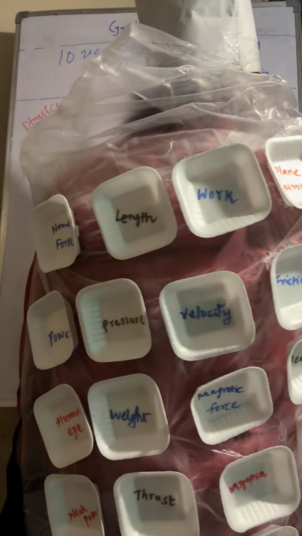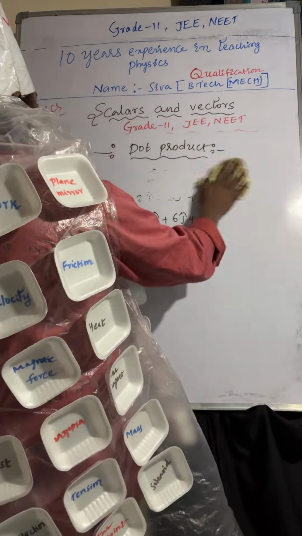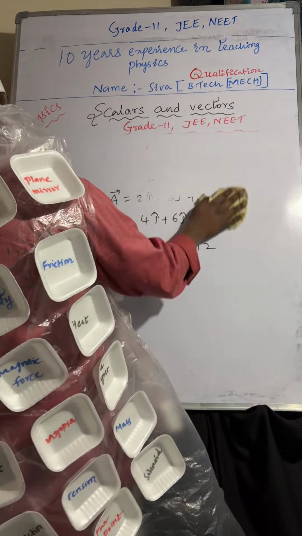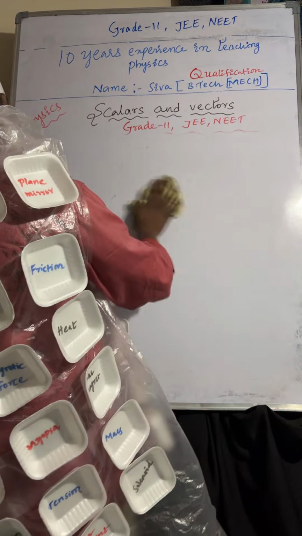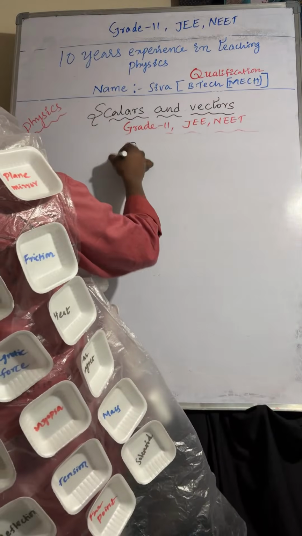Next, coming to the dot product, this one is the scalar product. Next, the vector product, that is nothing but the cross product, or vector product.